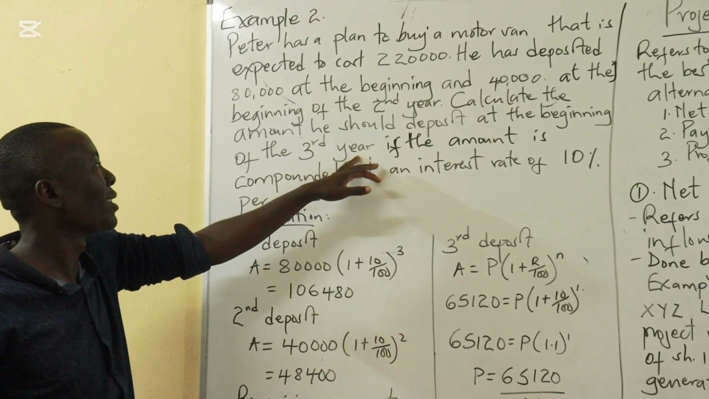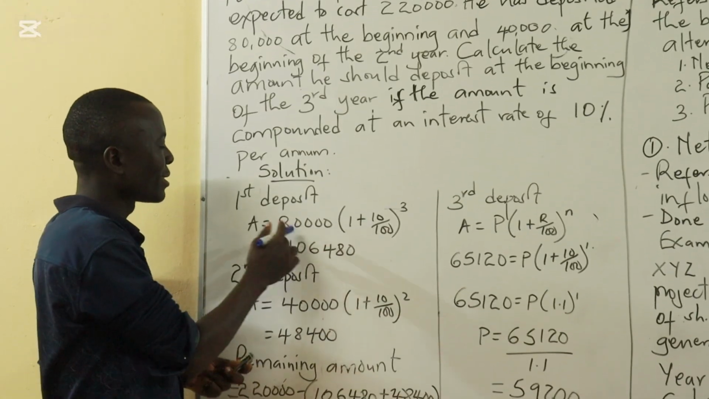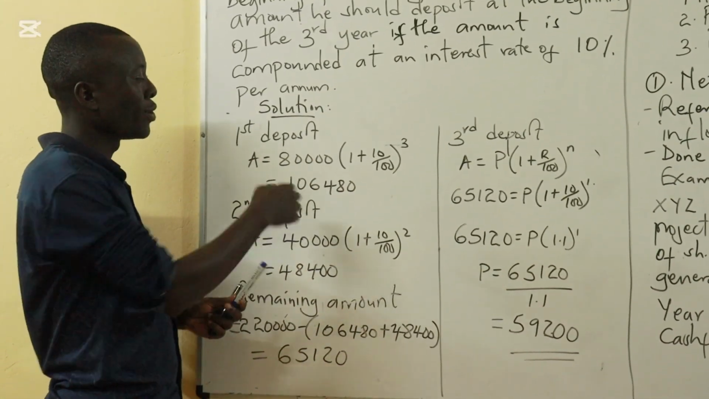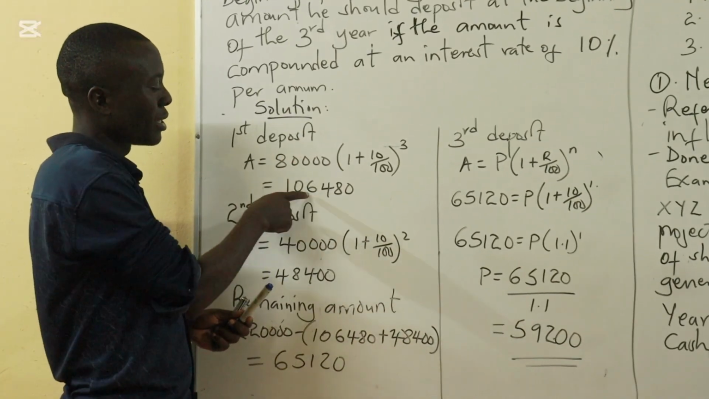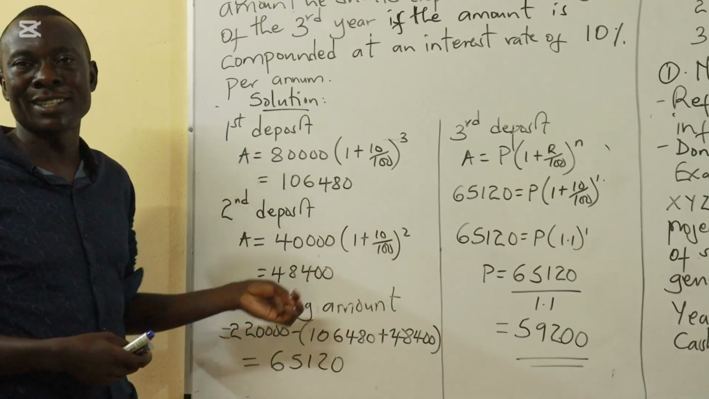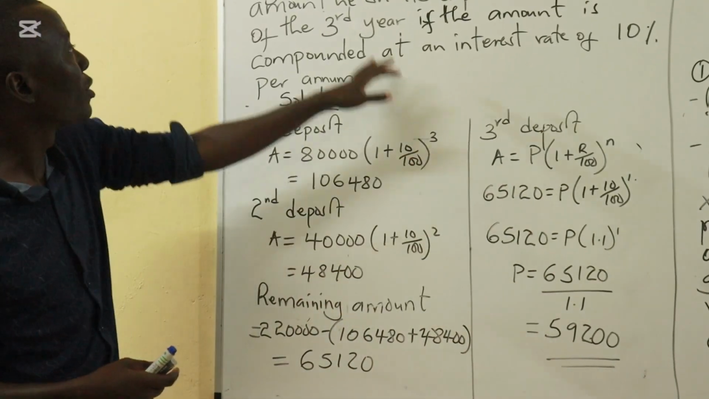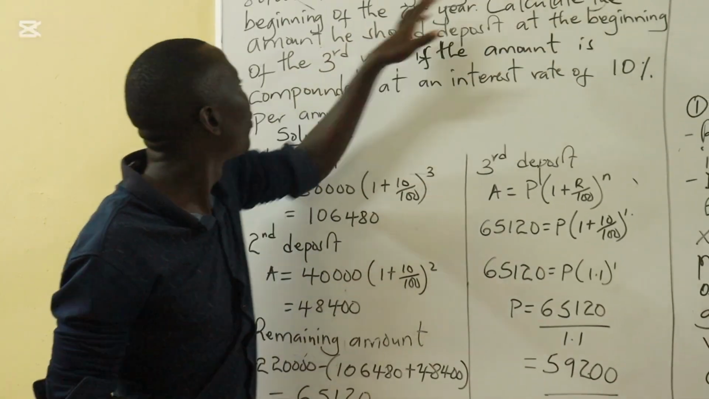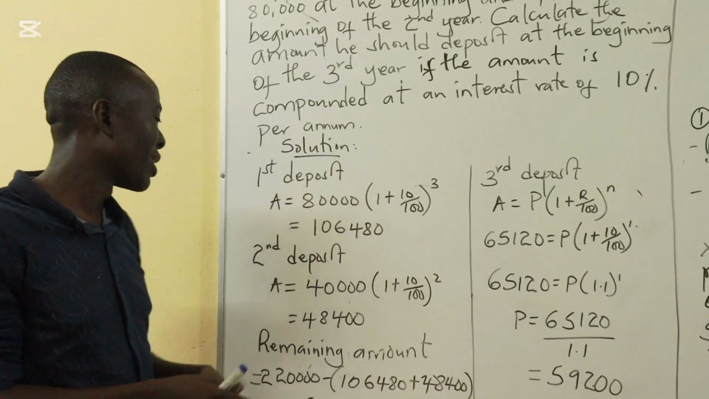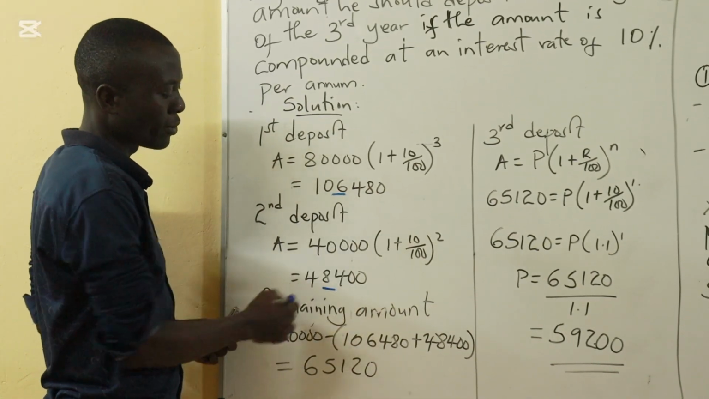So we are being asked for the third year. The amount at the end of the 3 years on that particular 80,000 is 106,480, if we compound it for 3 years. The second deposit that he made was a year later, and therefore the period for the first one was 3, but now it is 2, because this 40,000 was deposited at the beginning of the second year. Therefore, it is compounded only for 2 years, and therefore the total amount will be 48,400. 106,480 for the first and 48,400 for the second.